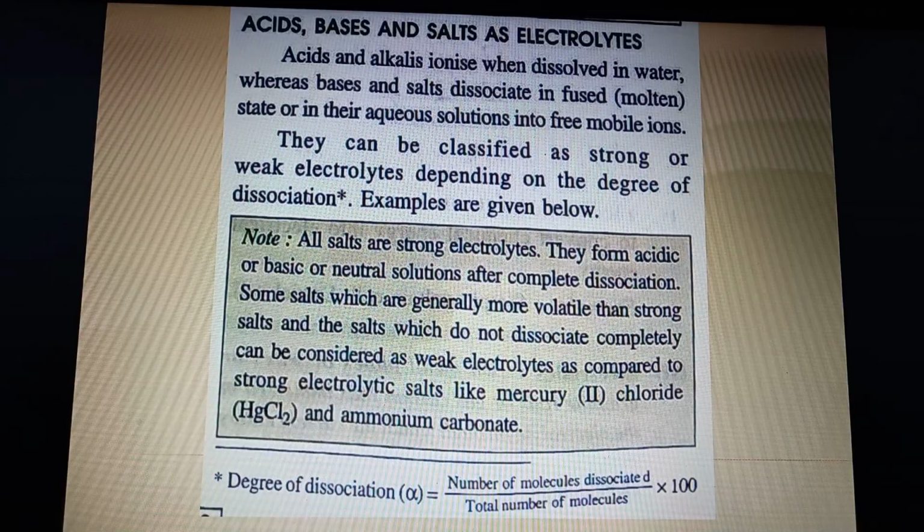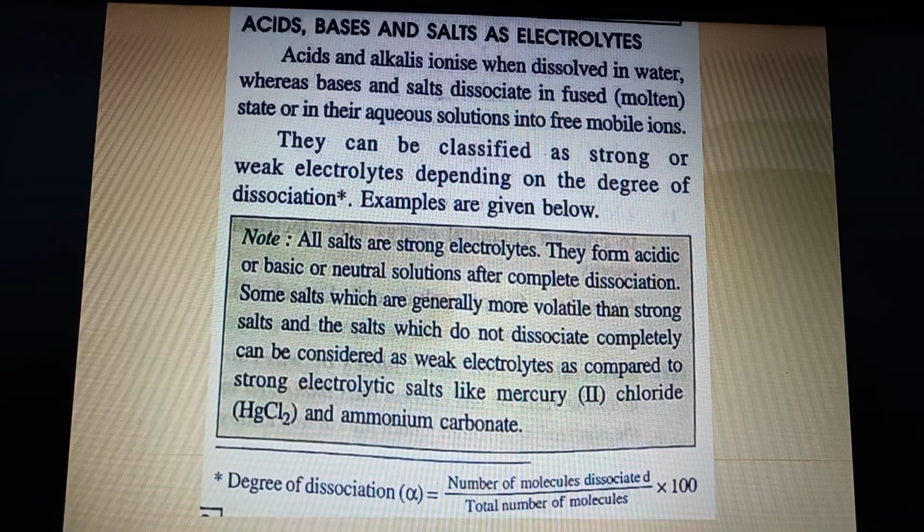Now, acids, bases and salts as electrolytes. Acids and alkalis ionize when you dissolve them in water, whereas bases and salts dissociate. So there is a very important distinction between the terms ionize and dissociate. Ionize means they first make ions and then the ions separate from each other. Dissociate means they already had ions, held together by a strong electrostatic force of attraction, and they have only separated from each other. Ions were already there. But in ionization, first the formation of ions takes place and then the separation takes place.